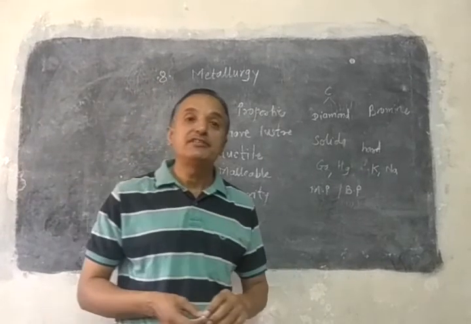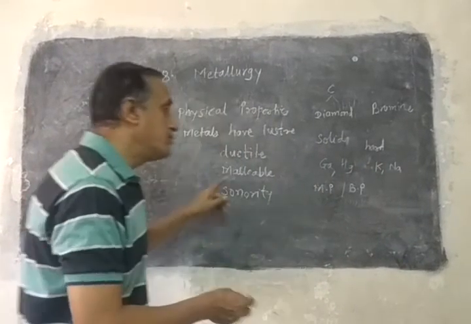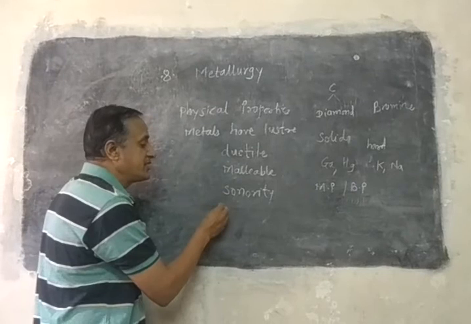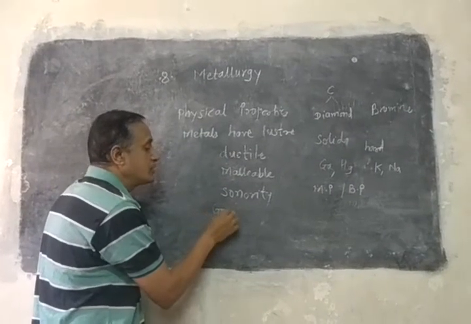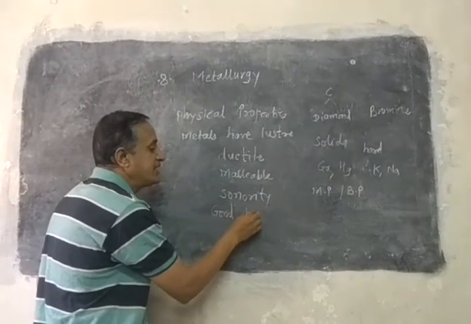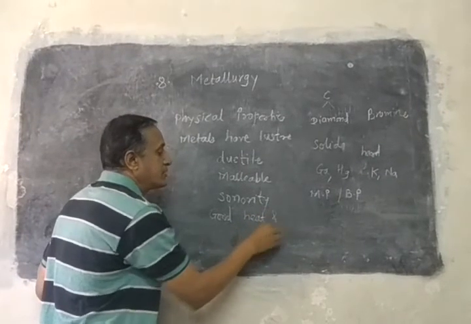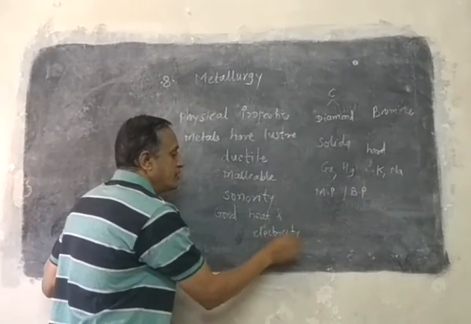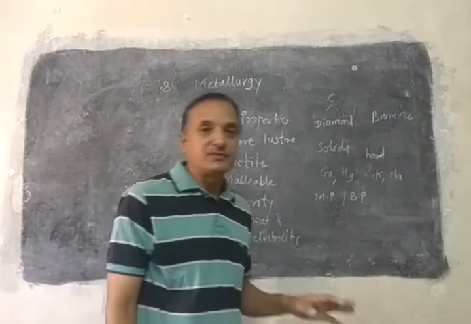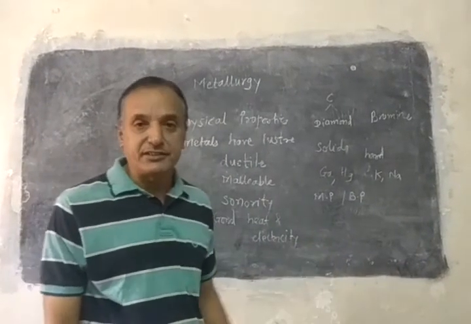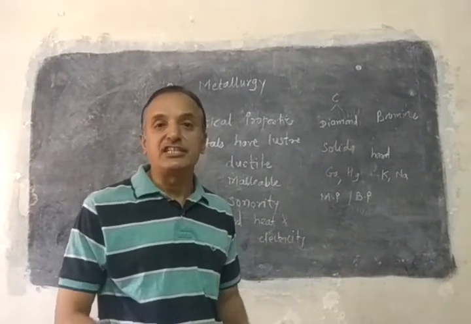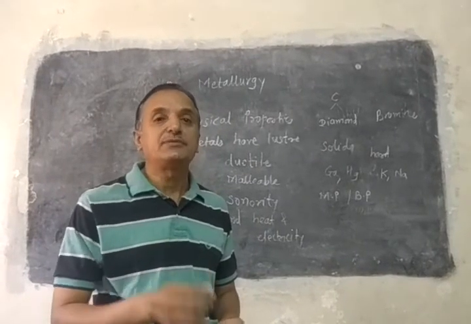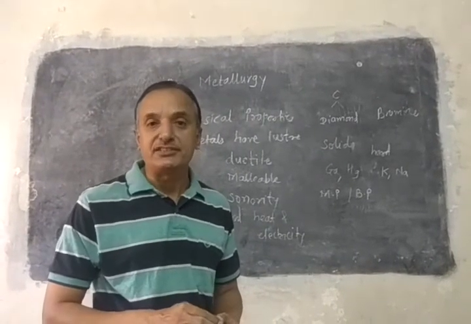One more property that I have to discuss with you about the metals. Metals are good conductors of heat and electricity. Non-metals are bad conductors of heat and electricity. The only exception is again graphite.